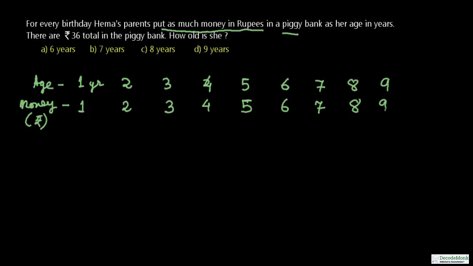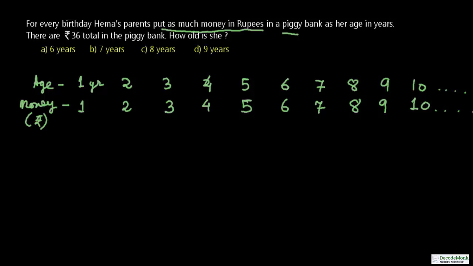Ninth birthday is rupees 9. 10th birthday is rupees 10, and so on. This will go on. Now the question being asked is there are total rupees 36 in the piggy bank. How old is she?